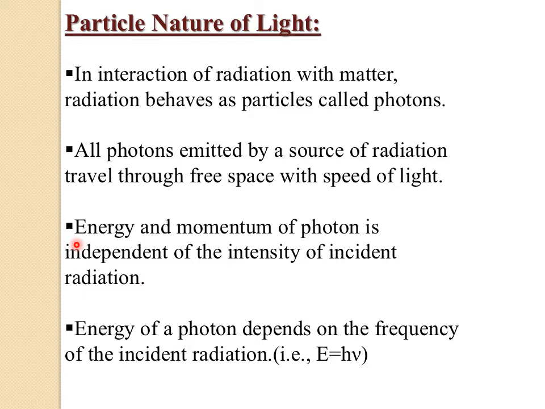Now let us move towards the fourth property. The fourth property gives the idea about on what factor the energy of a photon depends. That is, the energy of each photon depends on the frequency of the incident radiation. That is E equals h nu, where h is called Planck's constant, nu is called the frequency of the incident radiation. So here, if we increase the frequency of the incident radiation, then what happens? Then the energy of each photon also increases. So we can say the energy of each photon depends on the frequency of the incident radiation.